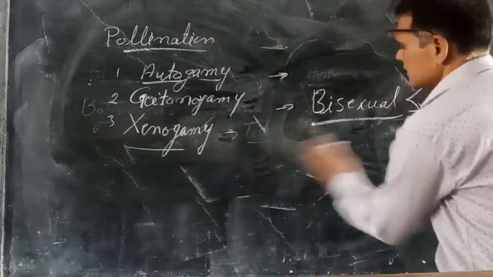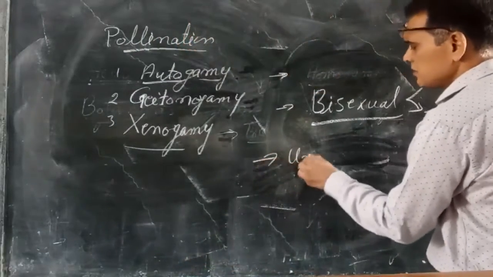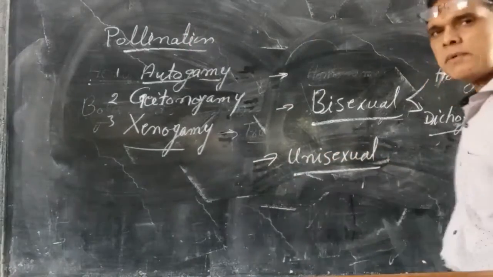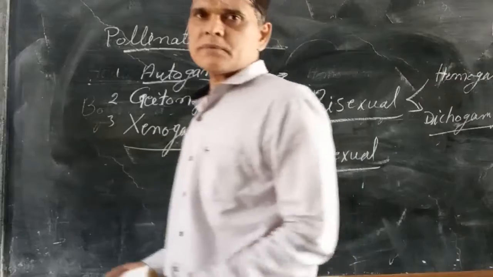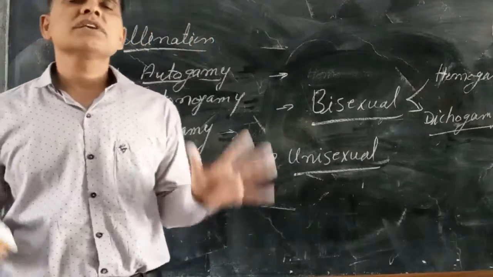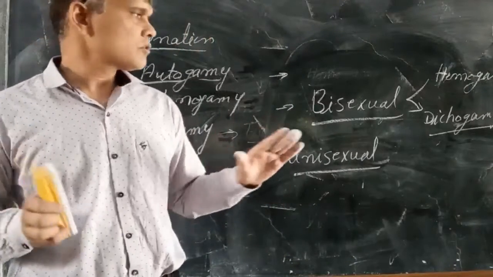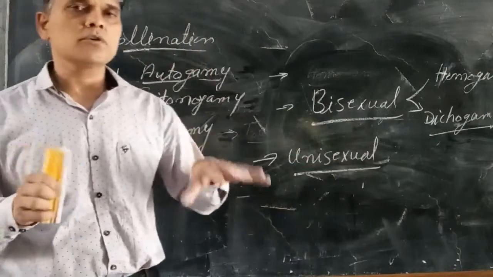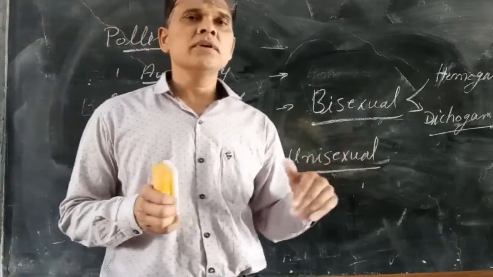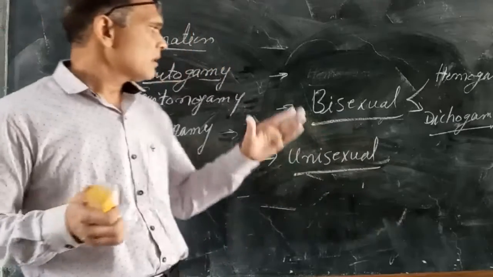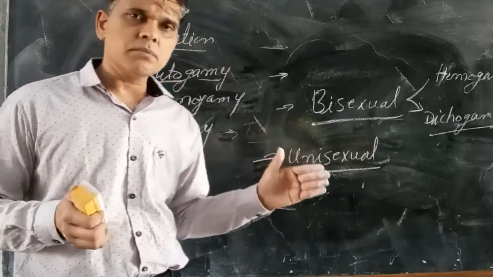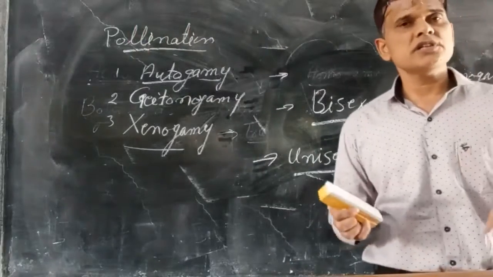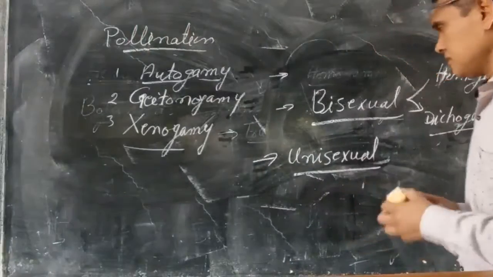Again, another cross-pollination adaptation is unisexual flowers. If a unisexual flower is there, only one sex organ is present in the flower, so self-pollination will not occur. So these are the different adaptations for self-pollination and cross-pollination: homogamy, heterogamy, herkogamy, bisexual flower, unisexual flower.